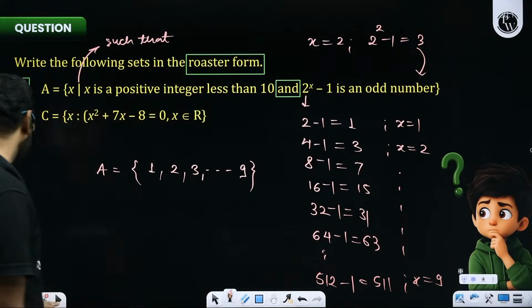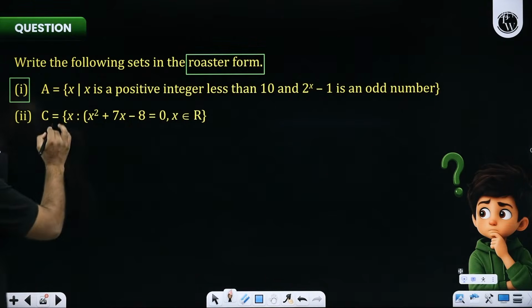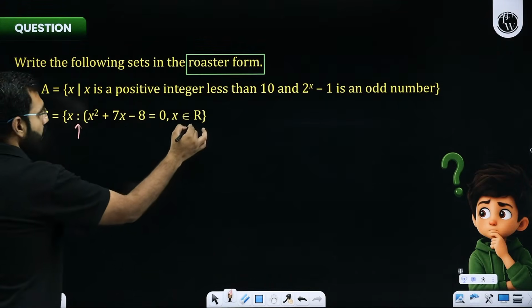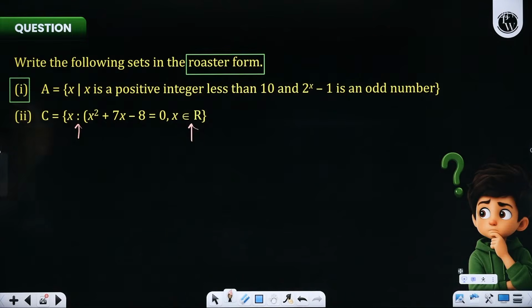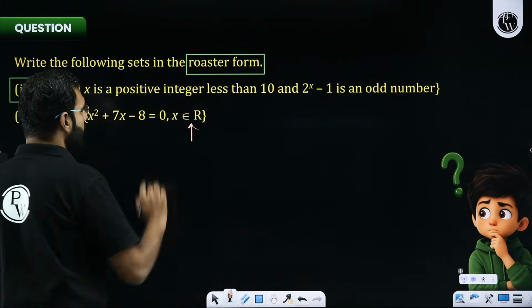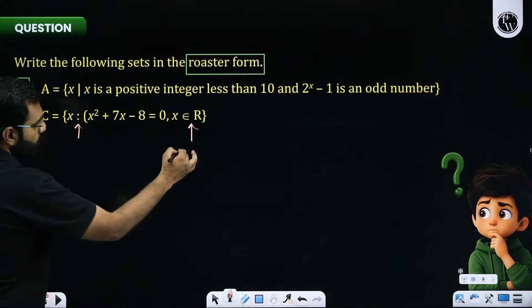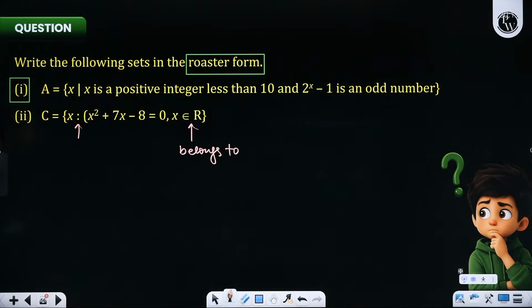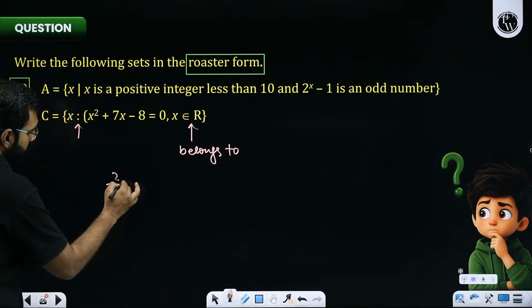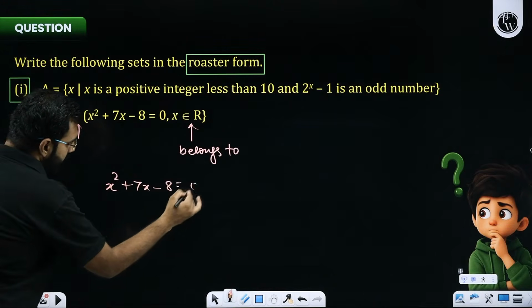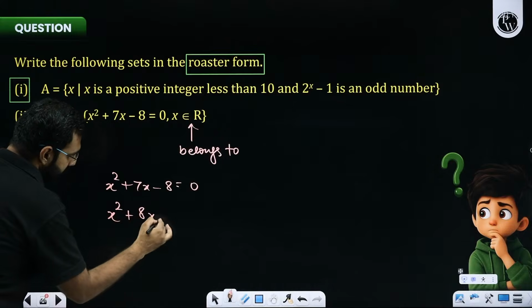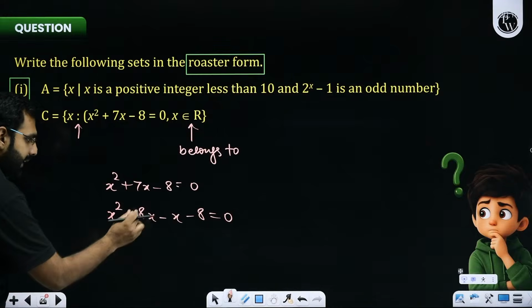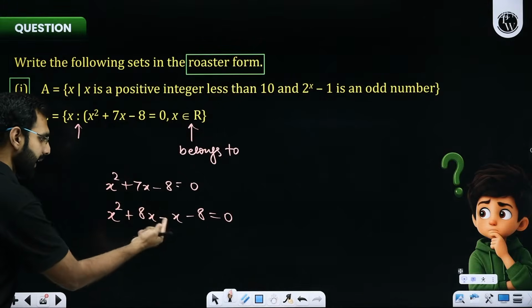With this, shall we try the next question, the second one? Second one says x is a number such that x square plus 7x minus 8 is 0 for all real x, where x belongs to real numbers. I hope it makes complete sense that you have started noticing these signs. So in this part, first of all, it's our primary job to solve this quadratic. So it gets solved as x square plus 8x minus x minus 8 is equal to 0. Because here I hope you are noticing that 8 into minus 1 is minus 8 and 8 minus 1 is plus 7.